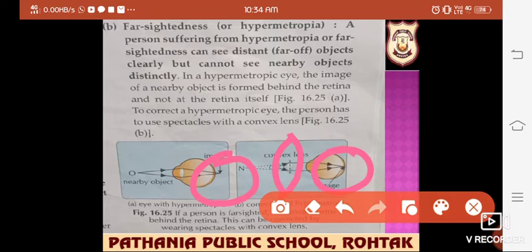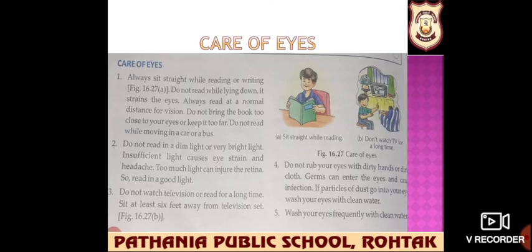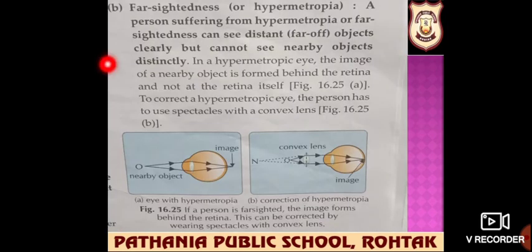These are the two defects that you have to take care of. Now we are moving on to the next defect, that is cataract. It is also a defect. It is a leading cause of blindness among adults, and it occurs at the age of 45 years or older.